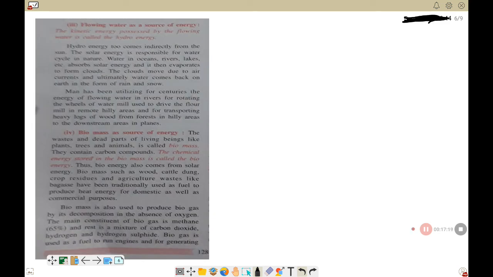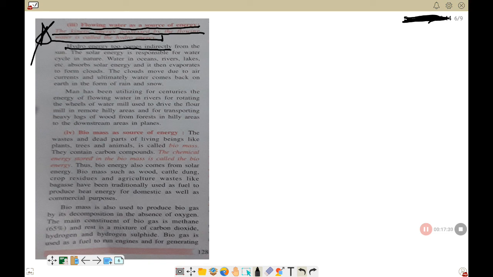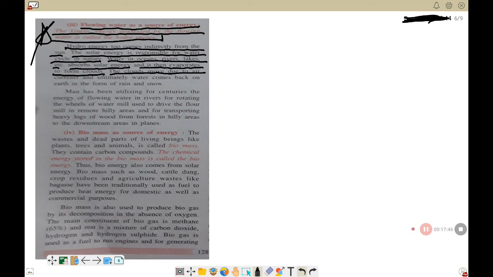Then number 3 is flowing water as a source of energy. The kinetic energy possessed by the flowing water is called hydro energy. Please underline this and put a star mark, hydro energy. Now hydro energy too comes indirectly from the sun. The solar energy is responsible for the water cycle in nature. So as I said to you earlier, water in oceans, rivers, lakes, etc. absorbs solar energy, and then what happens? It evaporates to form clouds. So the clouds move due to the air currents, and ultimately water comes back on the earth in the form of rain and snow.